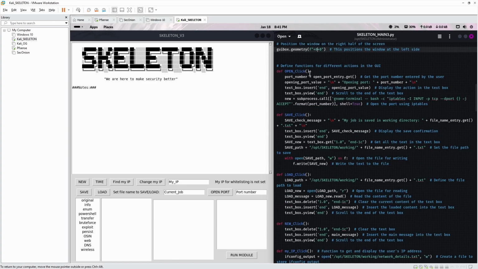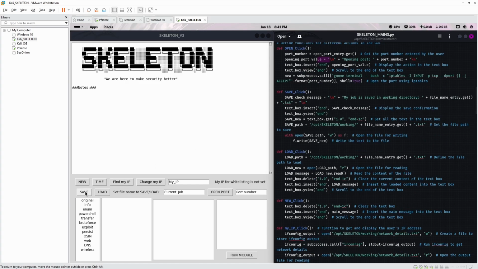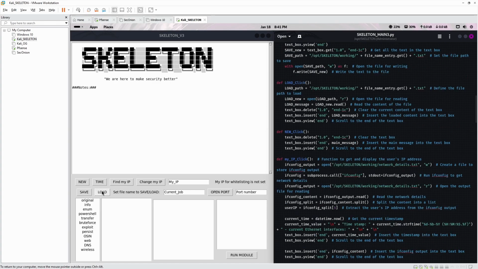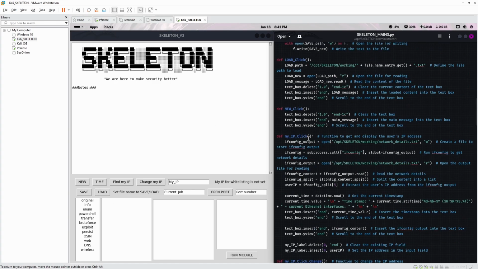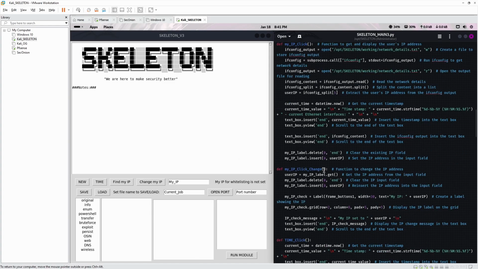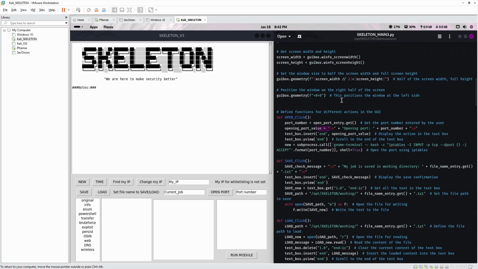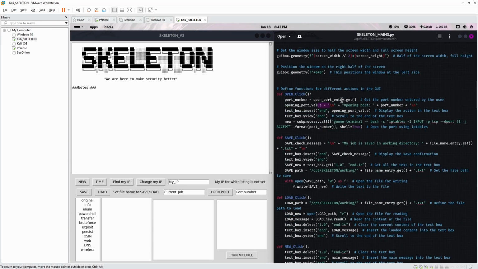Then you have your buttons. So open click, this one is ports. So open ports is open. Save is save. Load is load. New is new. My IP, I'm pretty sure it's change my IP. Find my IP is my IP. Change IP. We can actually, you know what? We'll go through the buttons anyway.